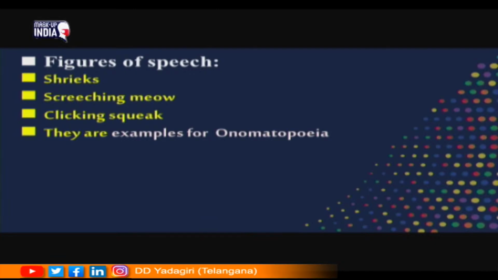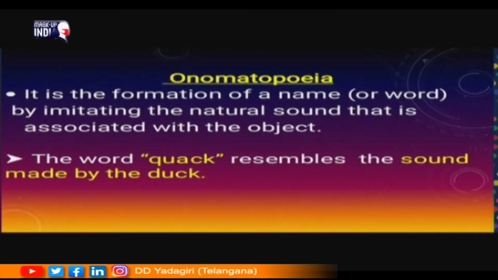Such kinds of expressions are known as onomatopoeia. Onomatopoeia is a figure of speech in which the formation of a name is done by imitating the natural sound that is associated with the object. For example, the word quack resembles the sound made by the duck. So, there is a close resemblance between the sound and the word. That is why we call it onomatopoeia.